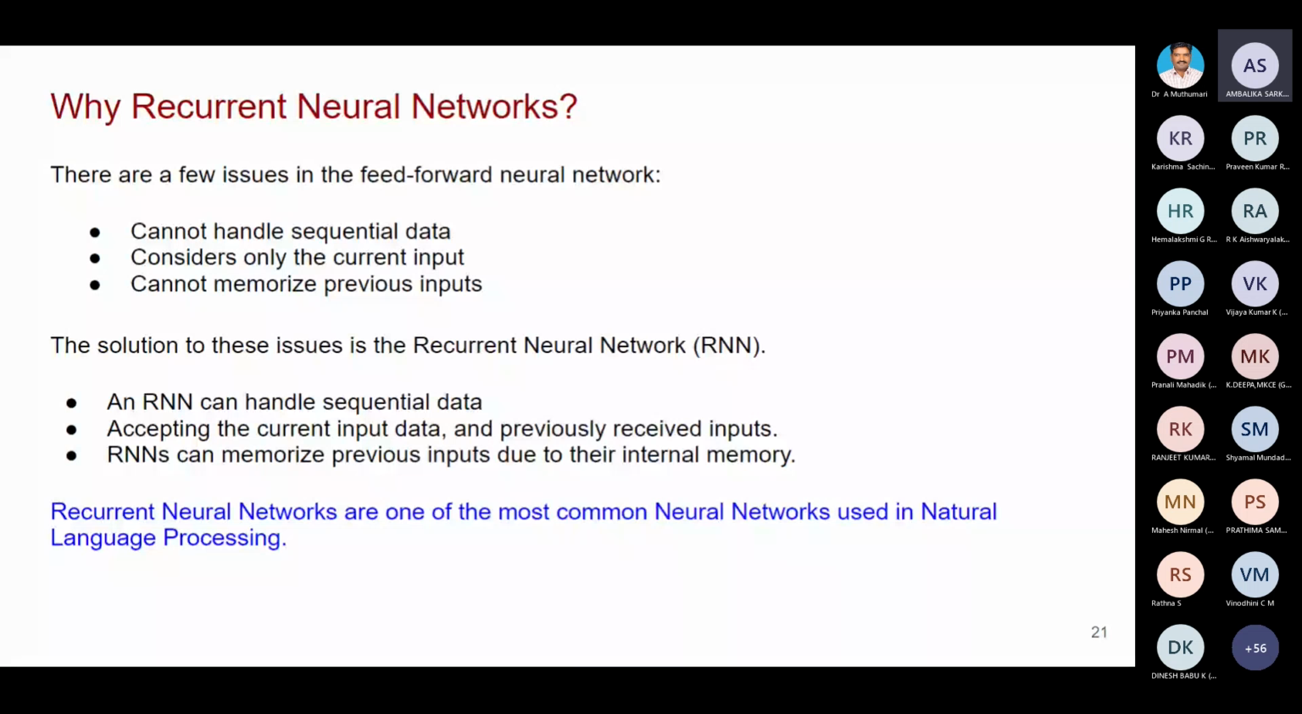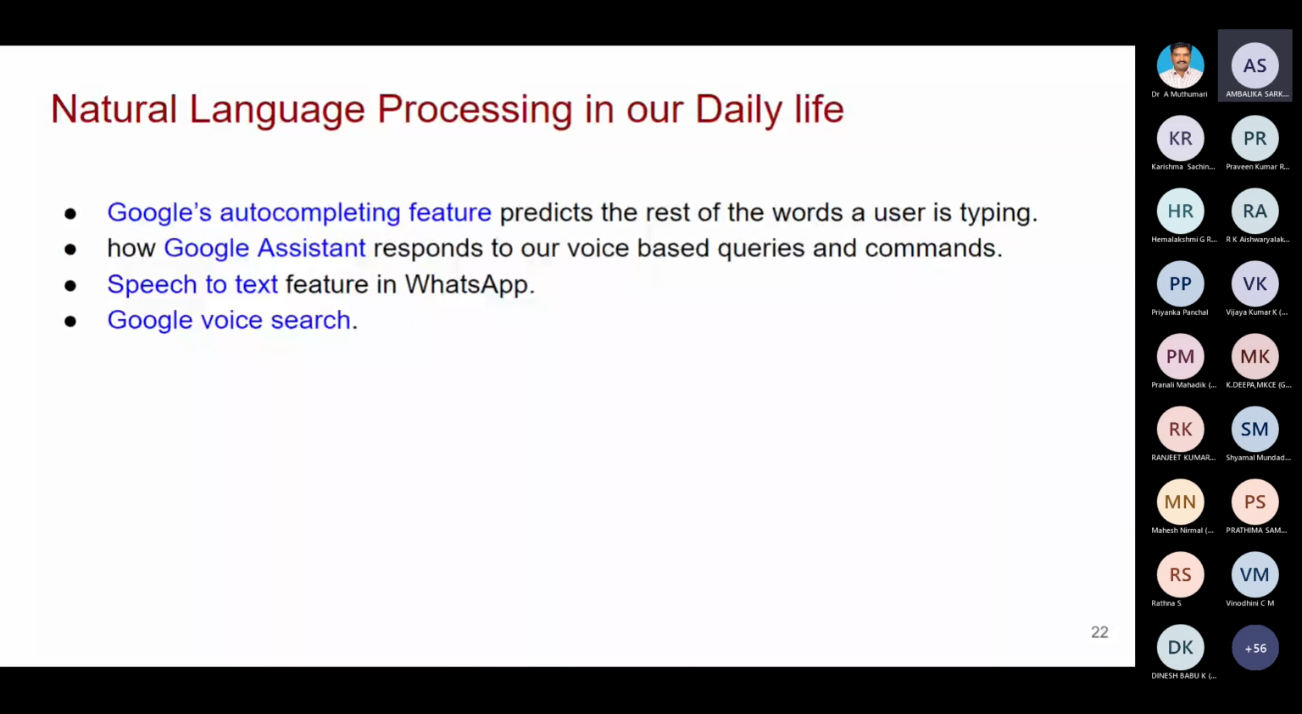Okay, so RNN can memorize some inputs, so it can process the current input as well as stored input. That's why it can handle sequential data. You see here, RNNs are one of the most common neural networks used in natural language processing. But don't think it is only for natural language processing and none of our business. No, it's not like that. It is mainly in major natural language processing applications that we are using RNN. Okay, that is what I'm saying.